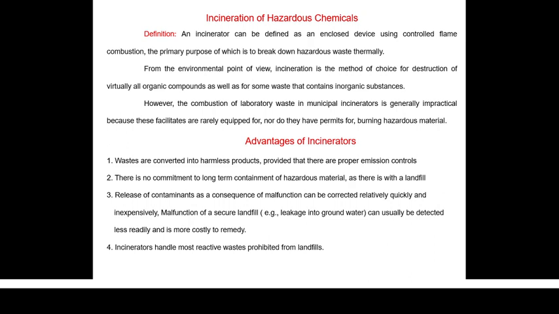But at the same time, we must think that the chemical waste we subject to disposal by incineration may have some advantages and some disadvantages. So what are the advantages?